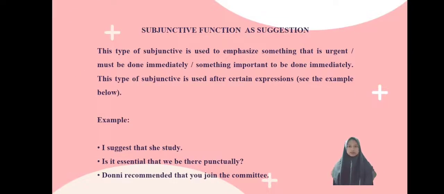And the last is subjunctive. Subjunctive function is suggestion. This type of subjunctive is used to emphasize something that is urgent or must be done immediately, or something important to be done immediately. This type of subjunctive is used after certain expressions. See the examples below. Example, I suggest that she study. For interrogative, it is essential that we be there punctually. The last example is, Putri recommended that you join the committee.